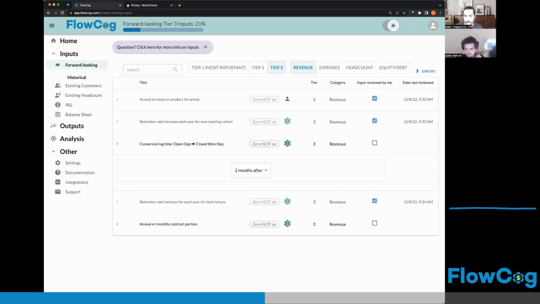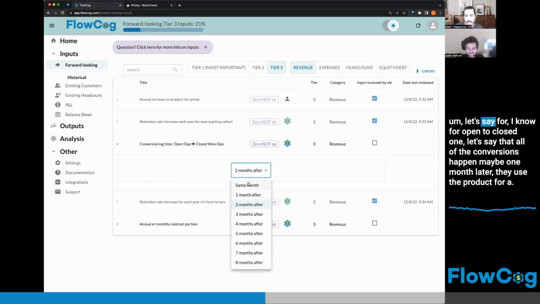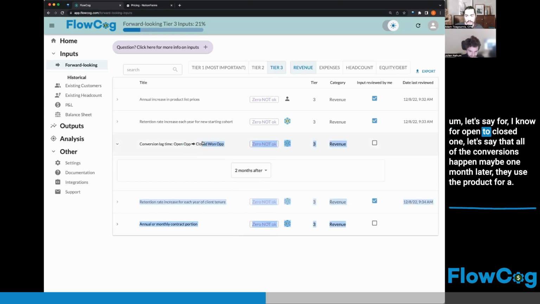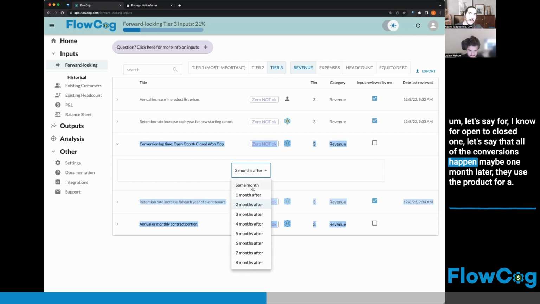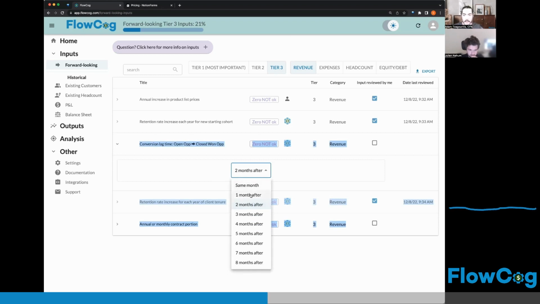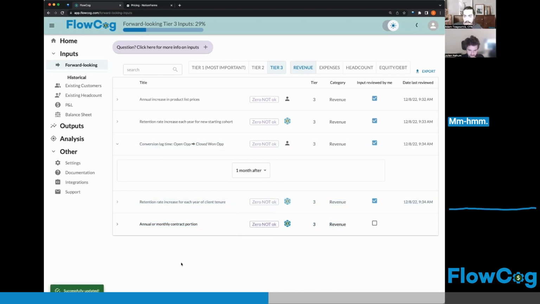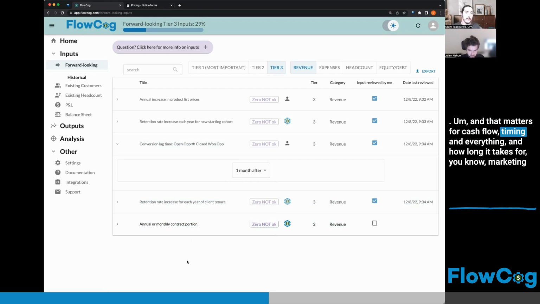Okay. Let's say for open to closed, all of the conversions happen maybe 1 month later. They use the product for a month as a freemium customer, and then they convert 1 month later. And that matters for cash flow timing and everything, and how long it takes for marketing dollars to go all the way through the funnel to then produce a paying customer.